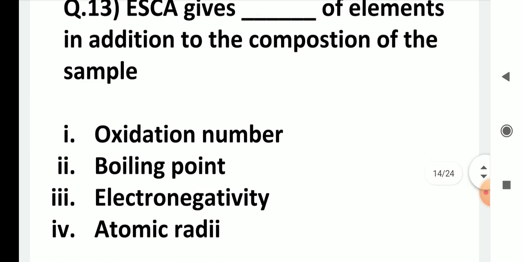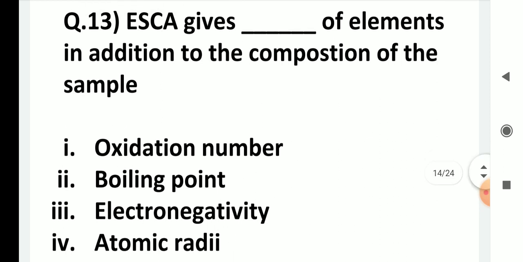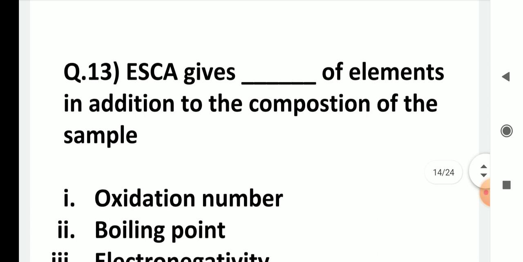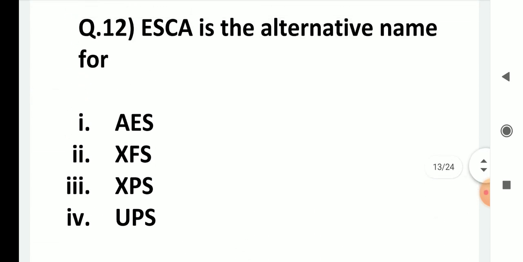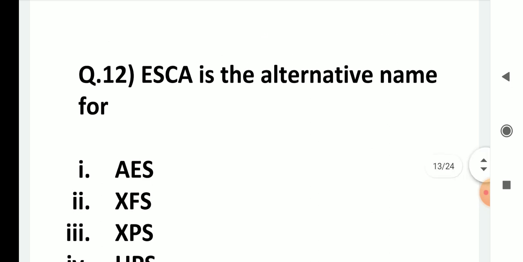ESCA gives dash of elements in addition to the composition of the sample. Qualitative analysis you can do with ESCA, but not only that, in ESCA you can also find out the oxidation number of the elements. What element is there, that you can find out, but also what the oxidation number is. ESCA is the alternative name for X-ray fluorescence spectroscopy, XFS. Second one is the answer.